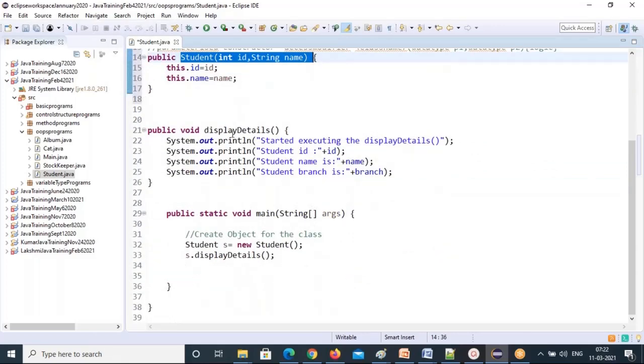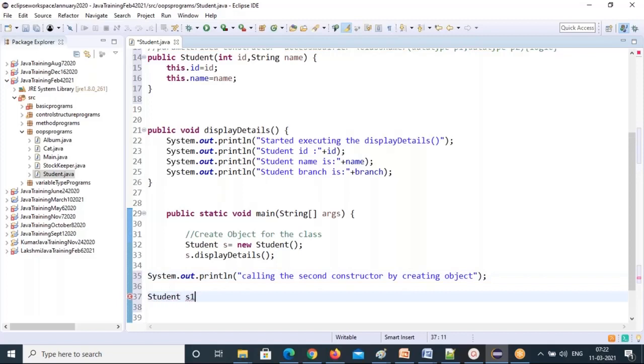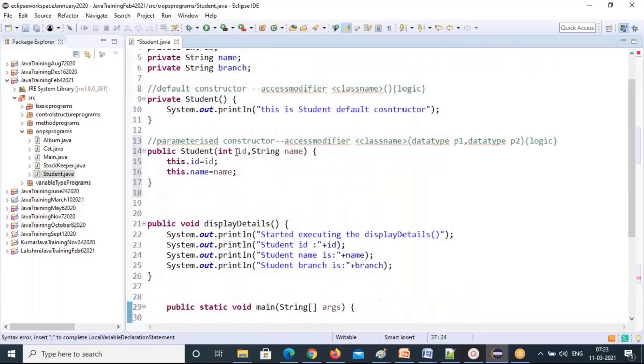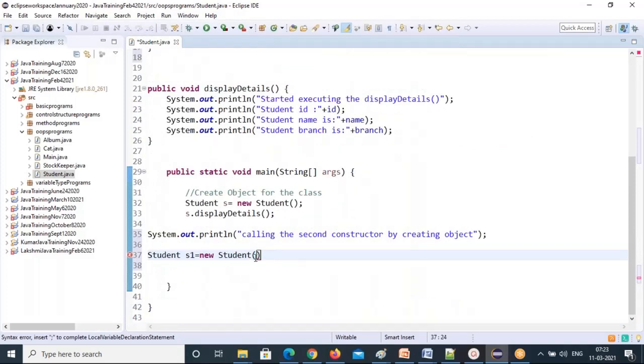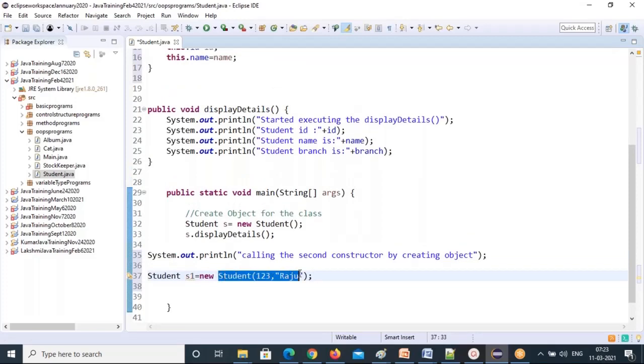Now let's create an object for this second constructor. I'm calling the second constructor by creating an object. You just create an object, that's it. Another object you have to create: Student s1 equal to new Student. Why do I need to pass values here?